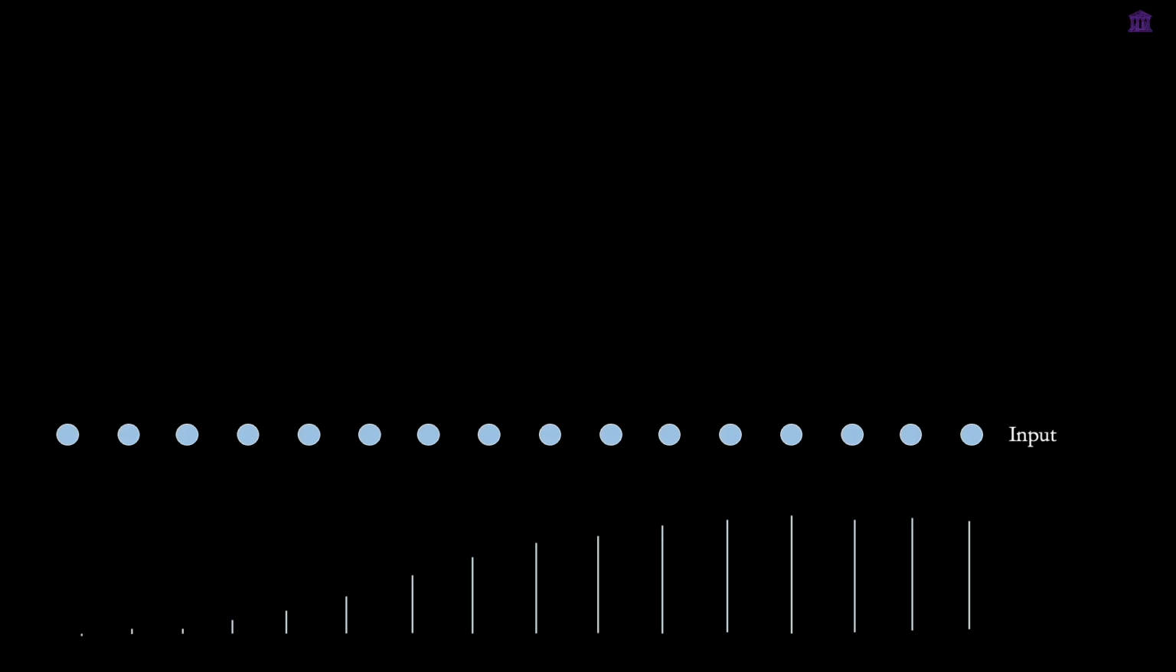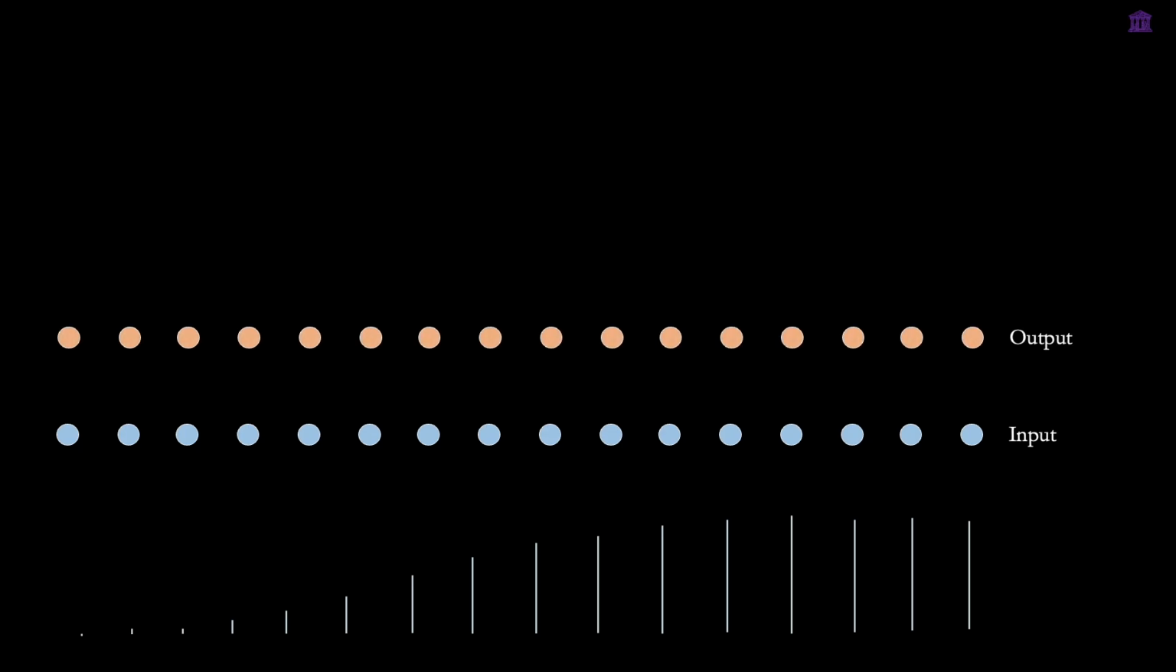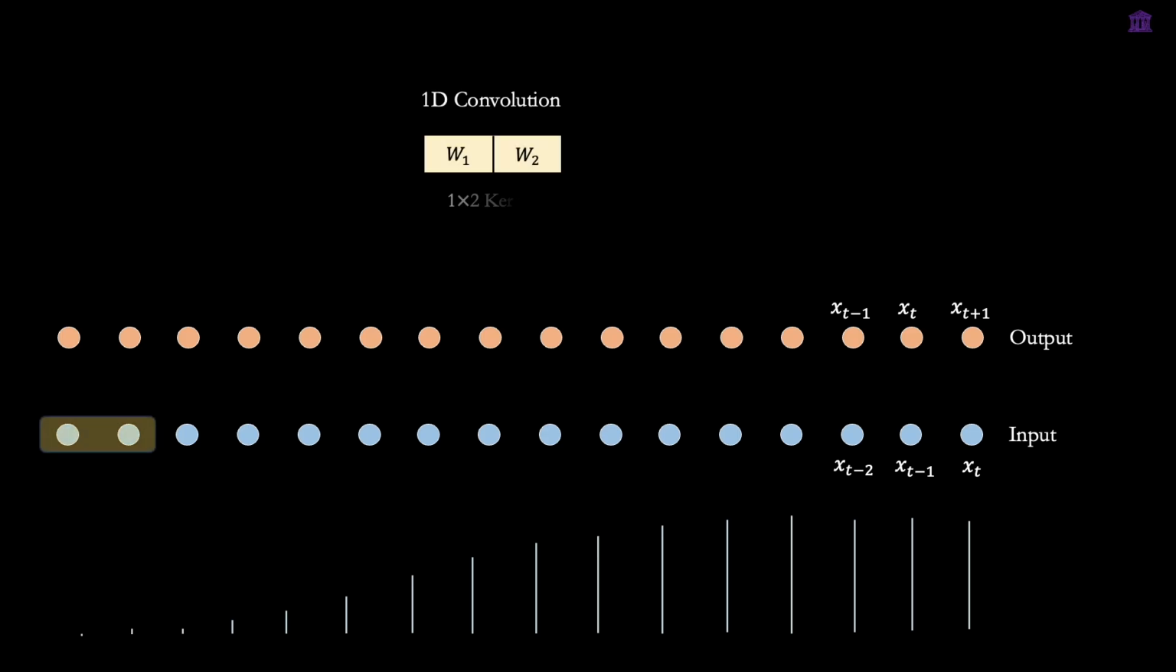We mark the input samples as blue dots, meaning each input sample is represented by a single dot. Similarly, we mark the output samples as orange dots. If we lay out the input samples like this, we need the output samples to be shifted to the left. This is because we want to keep our model causal. We define a 1D kernel, say a kernel size of 2 with learnable weights, and we slide it across our input to generate the output.